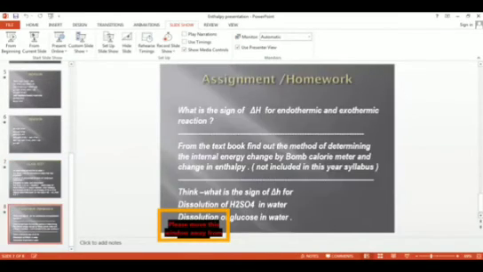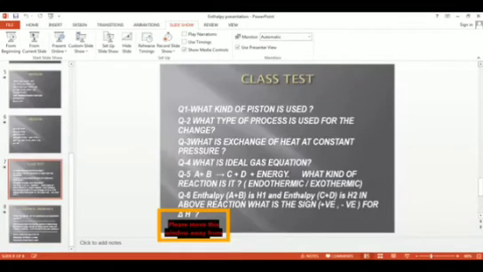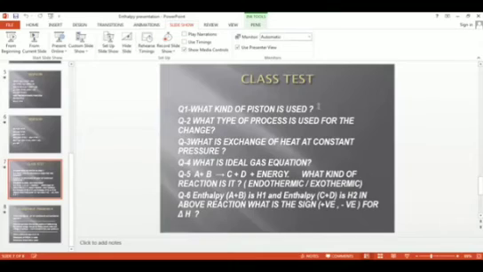Let me give you the class test and let us discuss what kind of piston is used during this process. Dear student, can you tell me? Lightweight and frictionless. Right. May I request you to speak your name? Sir, Rajkumar. Okay, Rajkumar, wonderful answer. Frictionless and weightless, or lightweight, you can say. Thank you, it's a good answer.